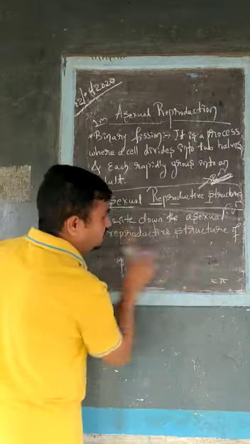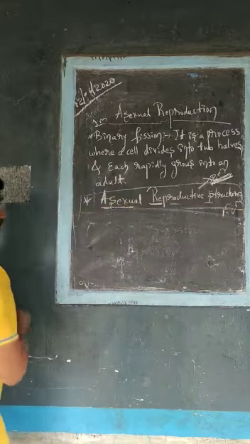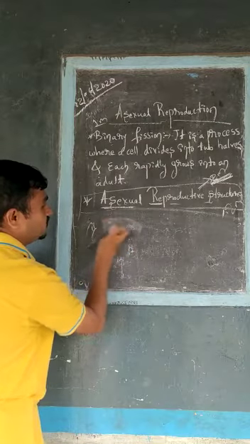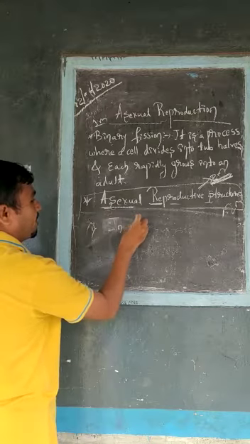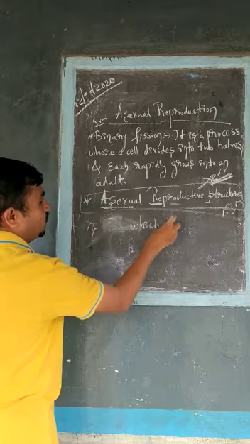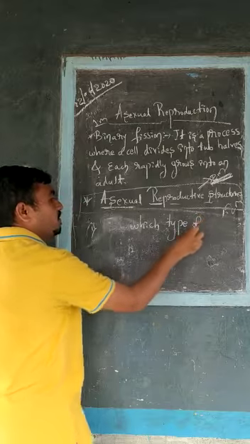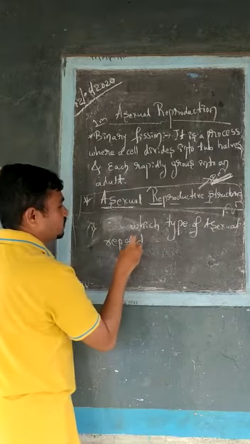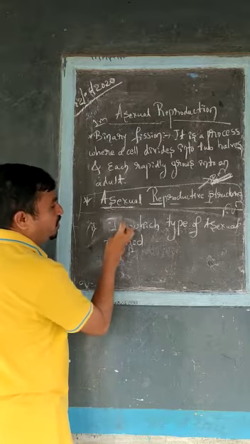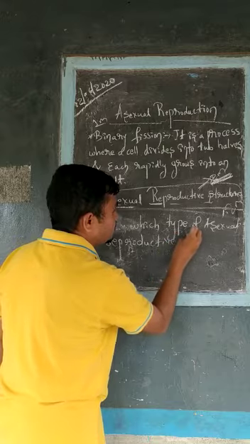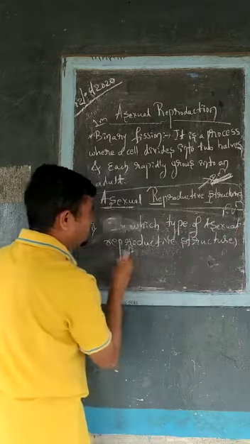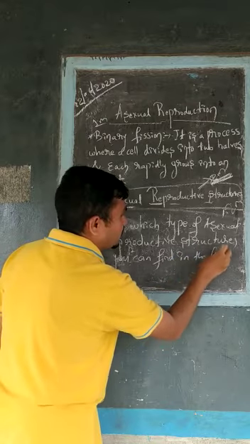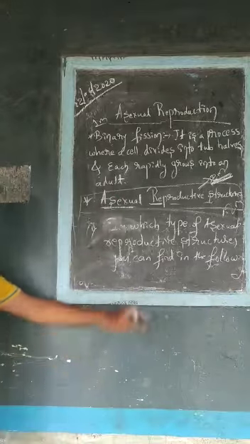Or this question may be asked in a different way: in which type of asexual reproductive structures can you find the following. Like this they will ask the question.